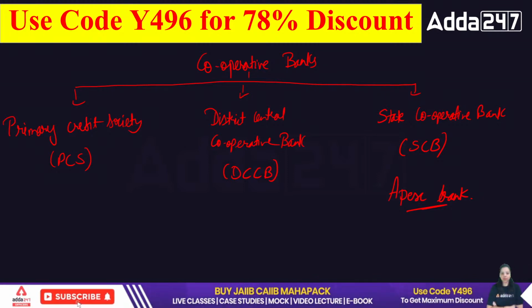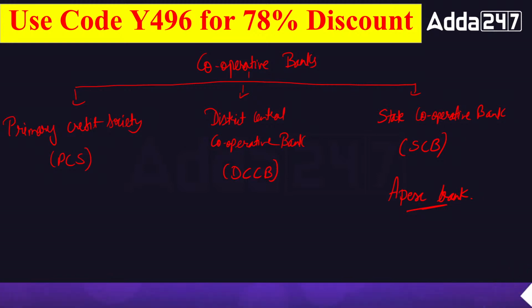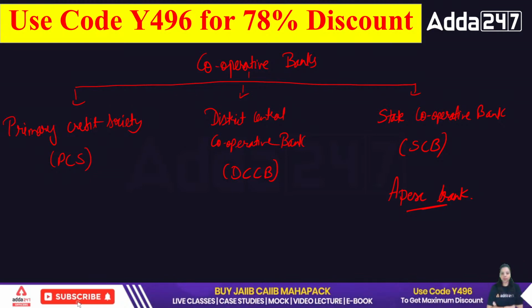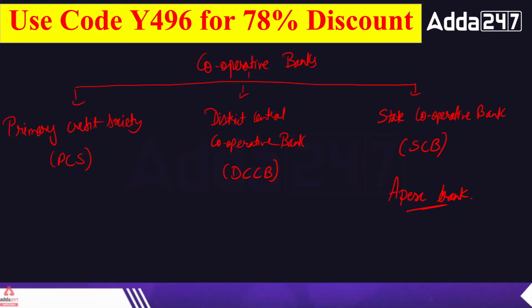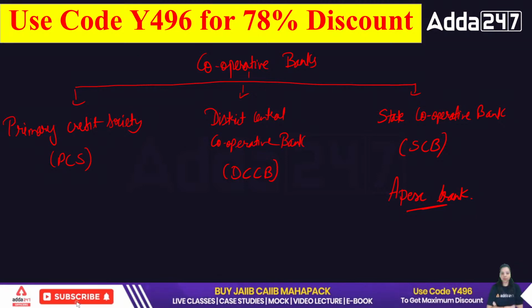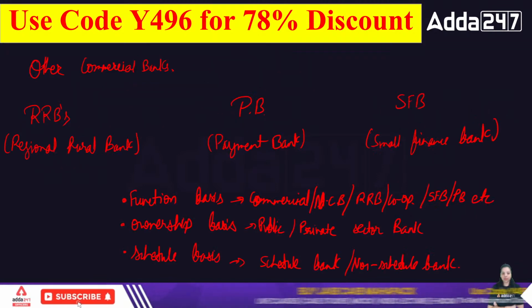They do not deal with the public; they deal with the primary societies and district central cooperative banks of that particular state. The state cooperative banks supervise and monitor the cooperative banks, and they are also known as the apex bank, because they mainly stay in the capital of states.